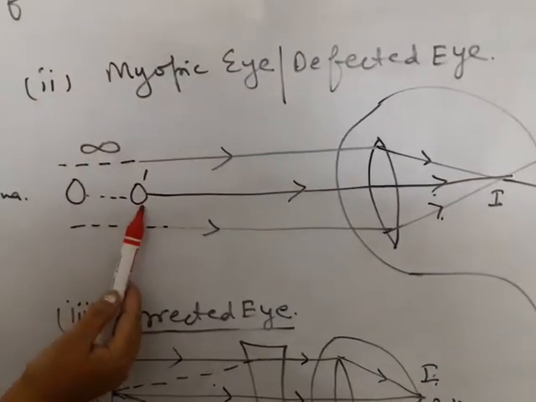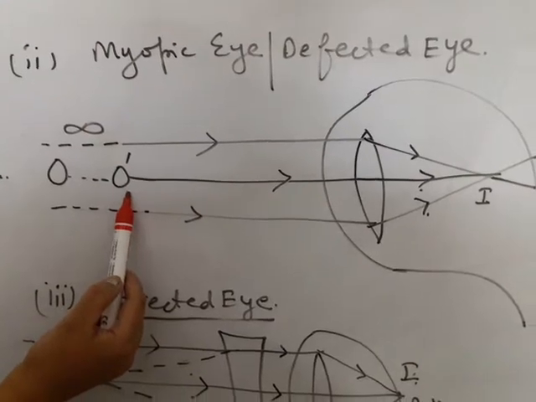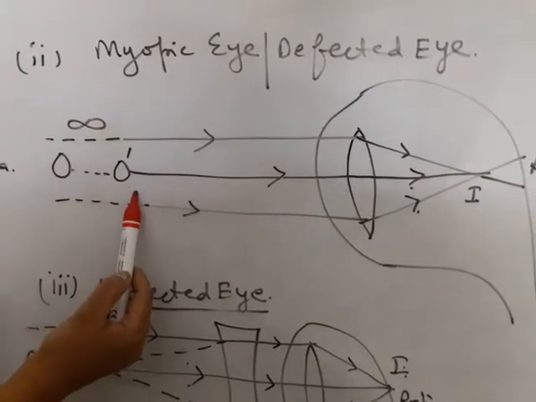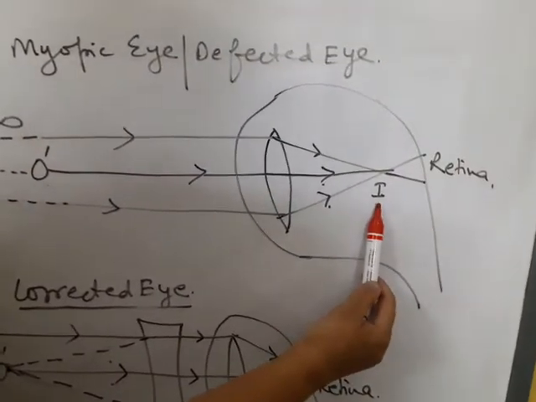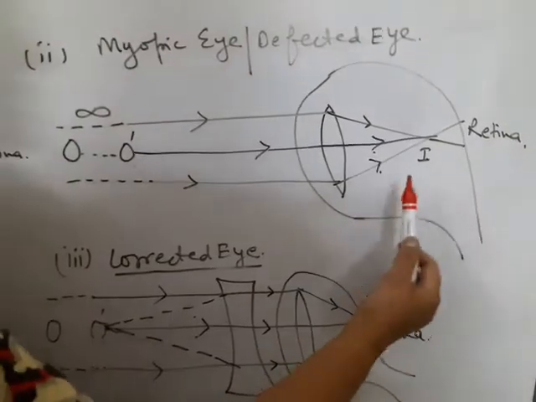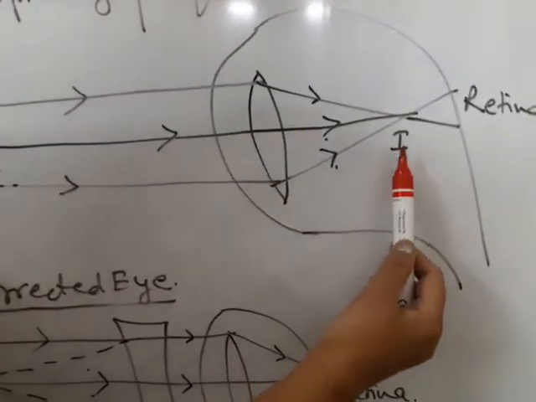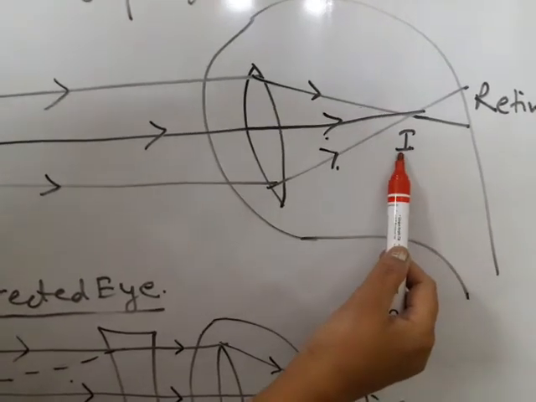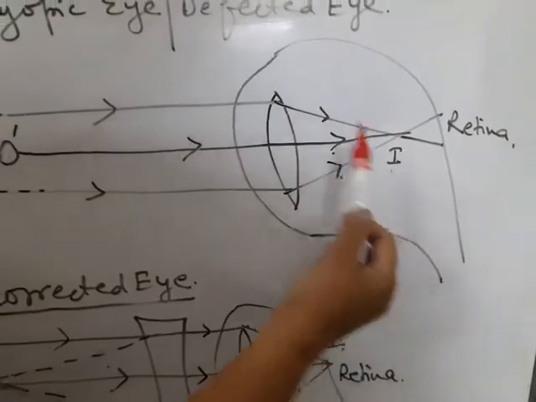The far point is now less than infinity because image is formed in front of the retina. The size of the eyeball has elongated. It is longer, it has enlarged. So image is formed in front of retina.